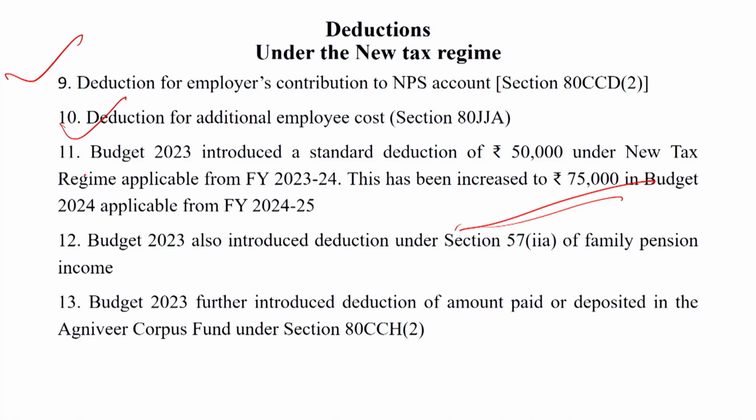Budget 2023 also introduced the deduction under section 57(iia) family pension scheme. The limit of family pension scheme is now increased. Budget 2023 further introduced deduction of amount paid or deposited in Agniveer Corpus Fund under section 80CCH subsection 2.